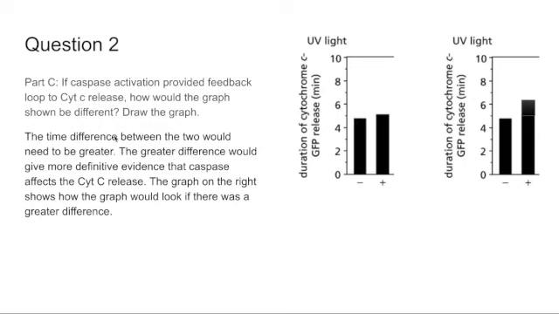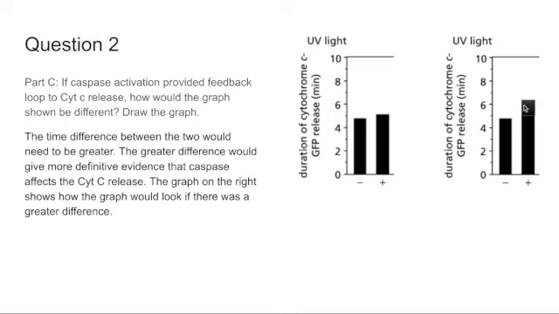In order for it to be different, the difference between the two would need to be greater. The greater difference would give more definitive evidence that caspase affects the cytochrome C release. The graph on the right shows how the graph would look if there was a greater difference. So this is the original graph, and here's the new graph. As you can see, I had a little block to show that there would be a difference.